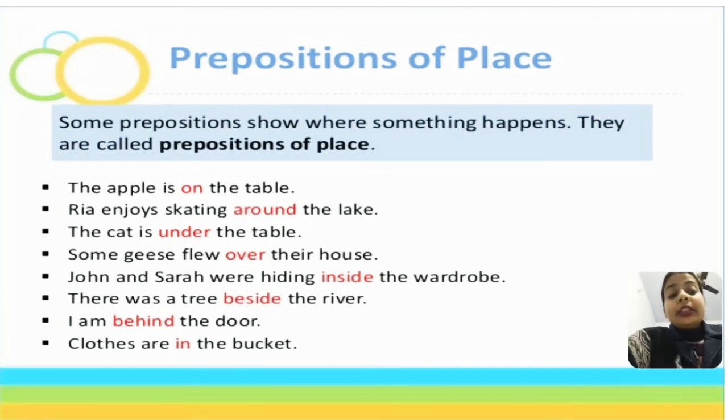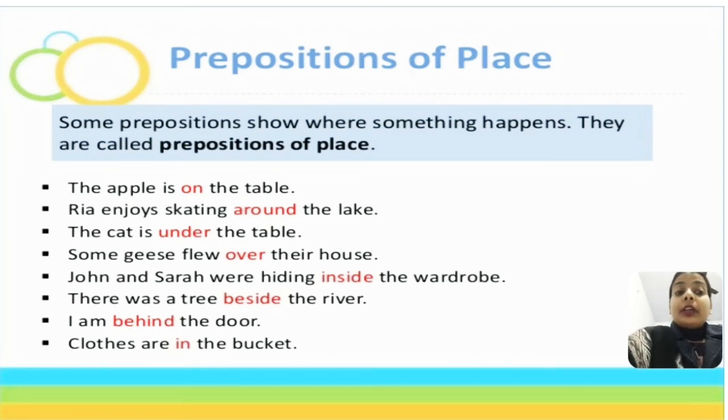Now in all these examples, the highlighted words like on, around, under, over, inside, beside, behind and in are called prepositions of place because they are answering the question where. For example, where is the apple? The apple is on the table.